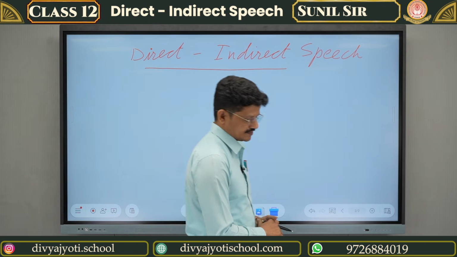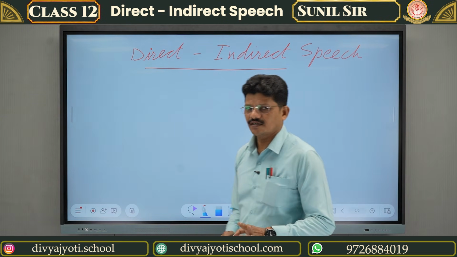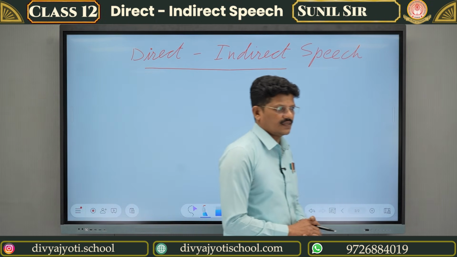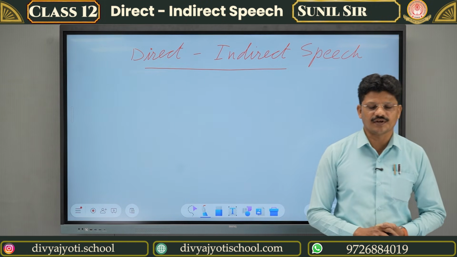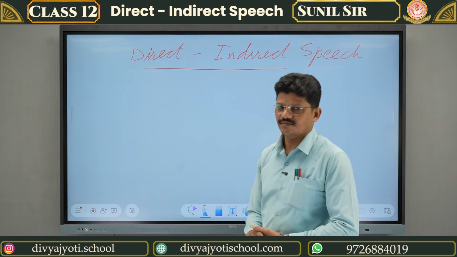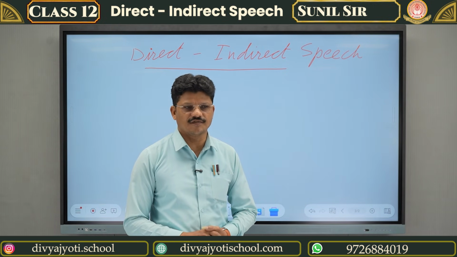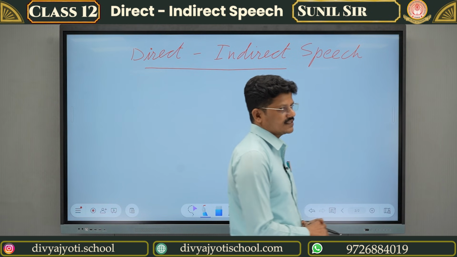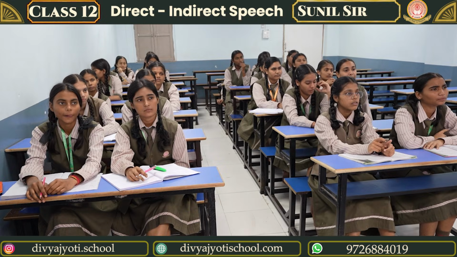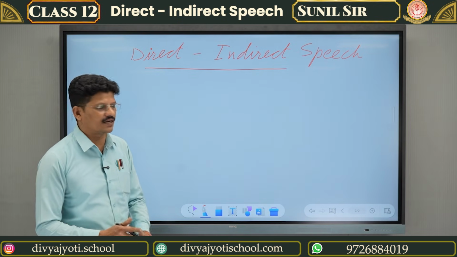In imperative sentence, there are 2 things. We can make a request or we can give a command or order. Then third, that is interrogative. What is an interrogative sentence? So interrogative sentence asks a question. Last and final, that is exclamatory. What is an exclamatory sentence? That exclaims something. Okay, so we will start from the simple sentence, that is declarative sentence.